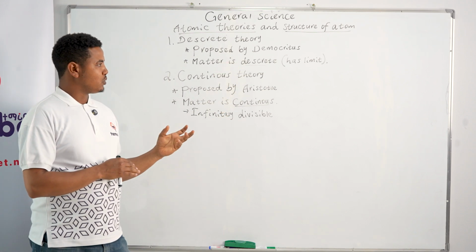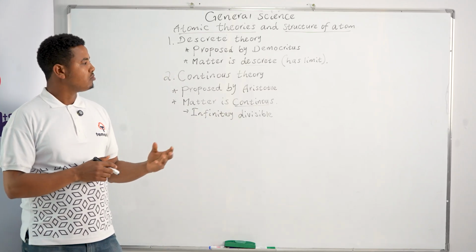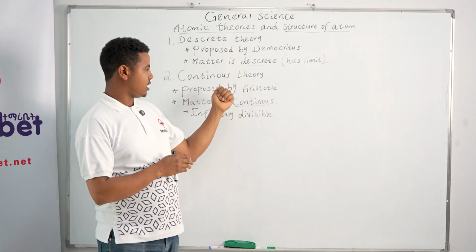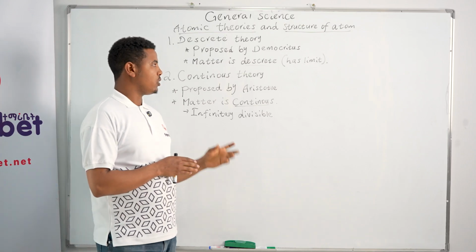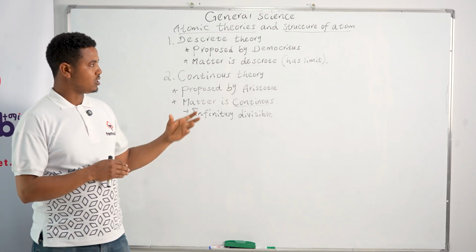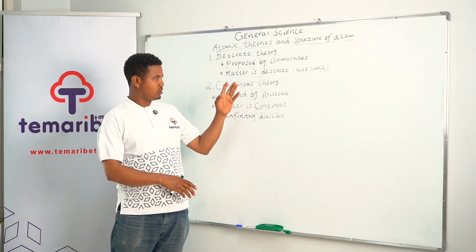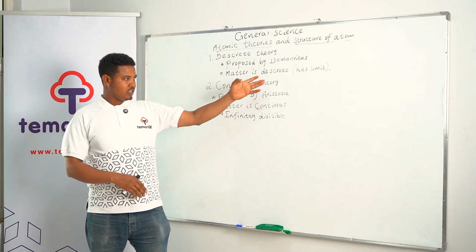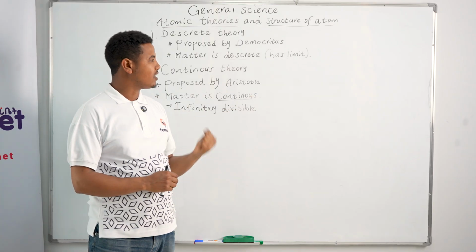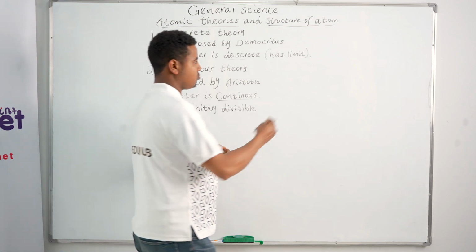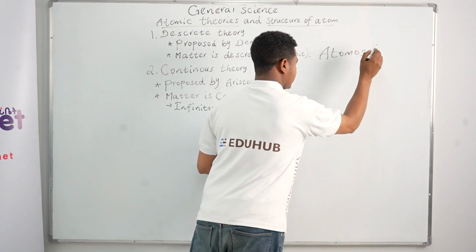When we come to the modern one, the Democritus idea is more acceptable than the Aristotle, because matter has a limit to divide. We'll come to that when we see the structure of atom. According to Democritus, matter is discrete, which is made out of tiny particles called atoms. So atom means uncuttable or indivisible.